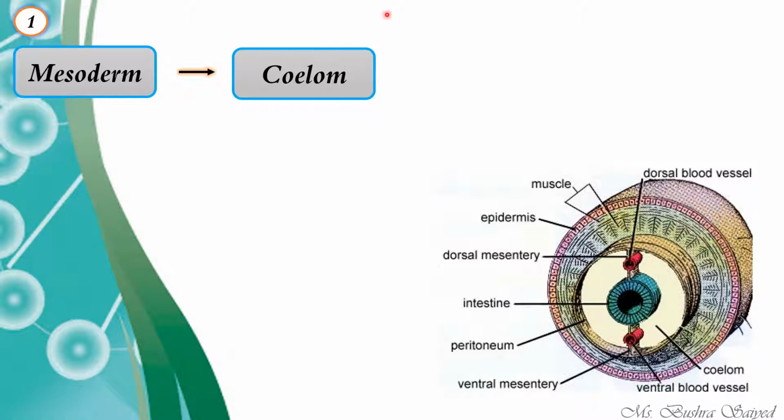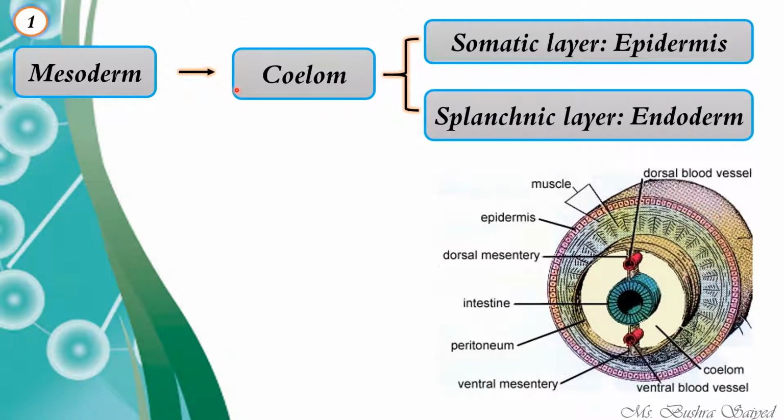So coelom has been formed by the split in the mesoderm, and along with the formation of coelom, the formation of two different layers also occurs, that is the somatic layer and the splanchnic layer, epidermis and endoderm. Epidermis is basically the part of your skin, the ectoderm. We can also call it a part of ectoderm. So here in the diagram, if you see, this portion is the epidermis.